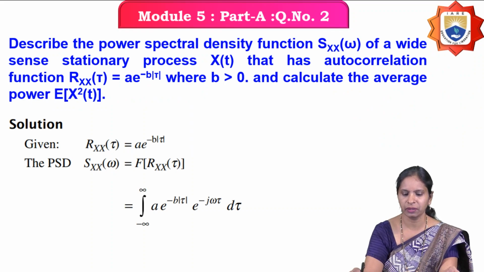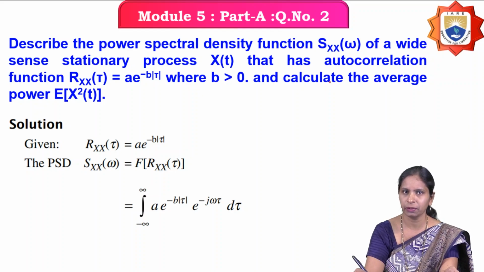The next question is: determine the power spectral density function Sx of omega of a wide-sense stationary random process x of t that has the autocorrelation function Rx of tau equals A into e power minus b into mod tau, where b is a constant greater than 0, and calculate the average power, the expectation of x square of t.